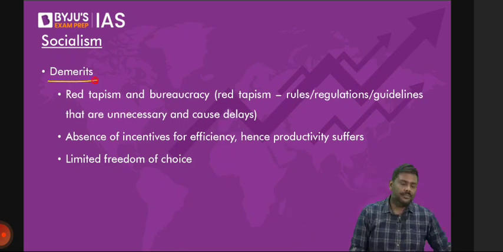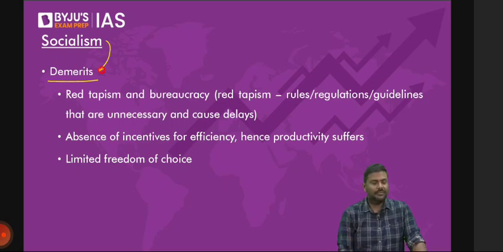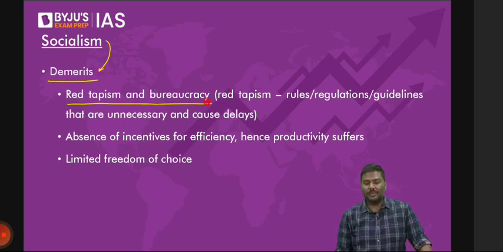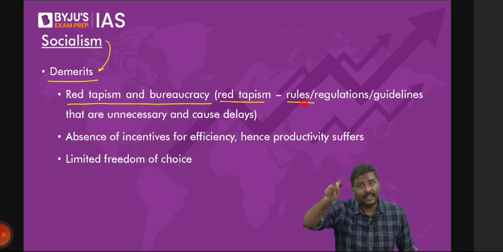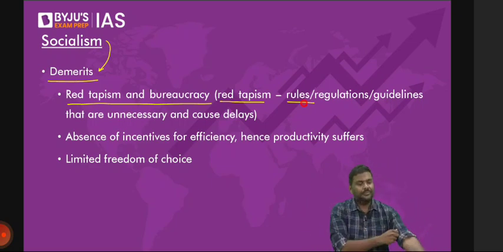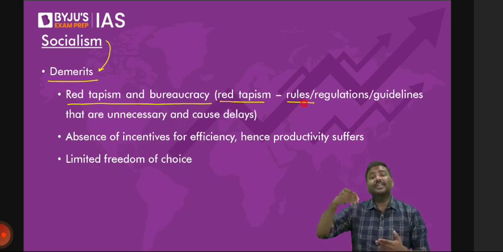Okay. Now, what are the demerits of socialism? First one, a lot of red tapeism and bureaucracy. Now, what do you mean by red tapeism? Red tapeism refers to the rules, regulations, or guidelines which are imposed by the government itself. I'll repeat it again. Red tapeism simply refers to the rules or regulations which are imposed by the government.